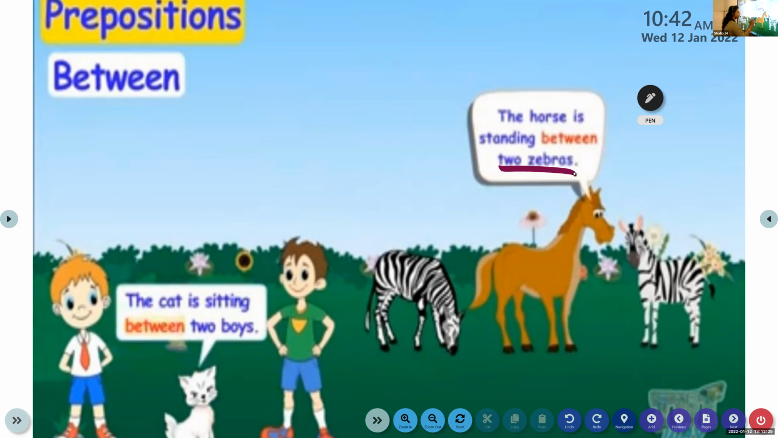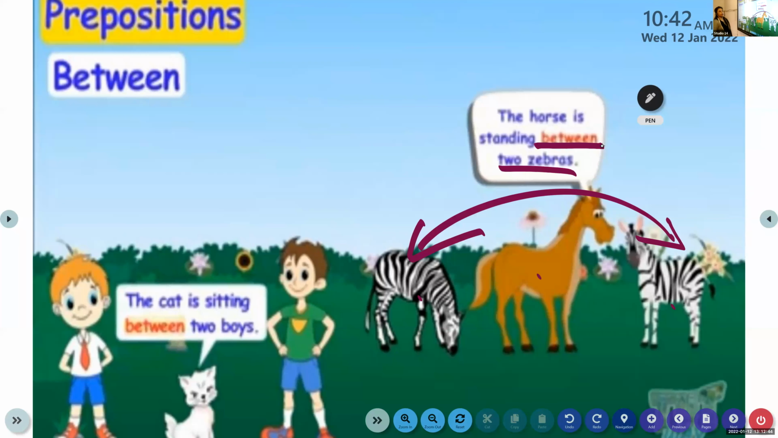Where is the horse? It is standing between. There are two zebras on either side. So the horse is in the middle. So we use the preposition between when it is between two things.